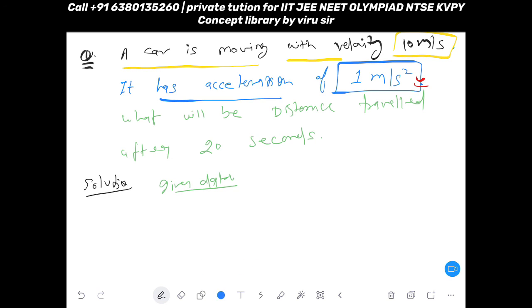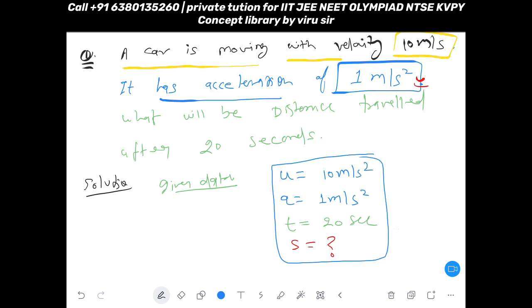So what data is given? Your initial velocity is given as 10 meter per second. Your acceleration is given as 1 meter per second square. Your time is given as 20 seconds. And they are asking distance traveled. Now you see the four values given, and which equation they match.